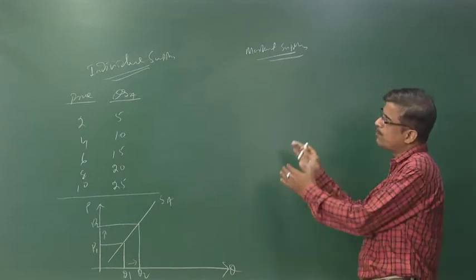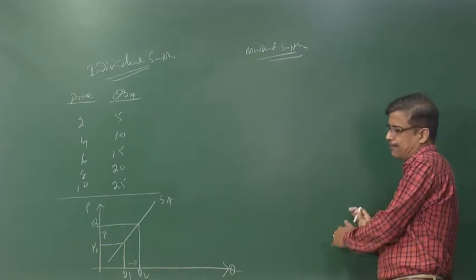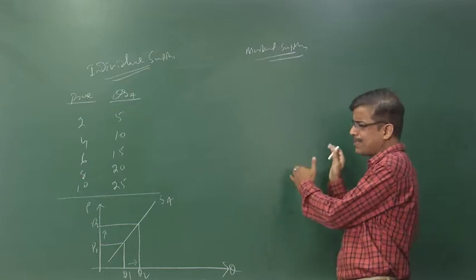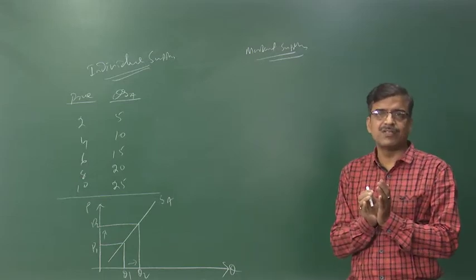Now, we move to the market supply schedule and market supply curve. Market means what? It is the aggregation of individual supplies.